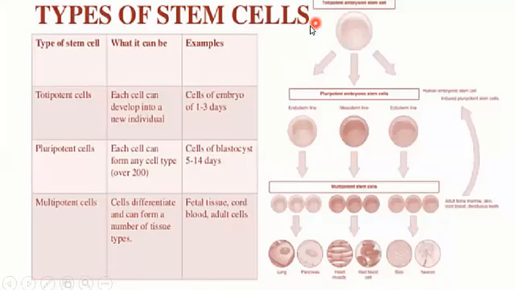For example, you can say the totipotent cell is the cell of the zygote. This will form the pluripotent cells, for example, the endoderm line, the mesoderm line, and the ectoderm line. And then these are further differentiated, or you can say more specialized, to form the multipotent stem cells, which will form the other kinds of tissues.